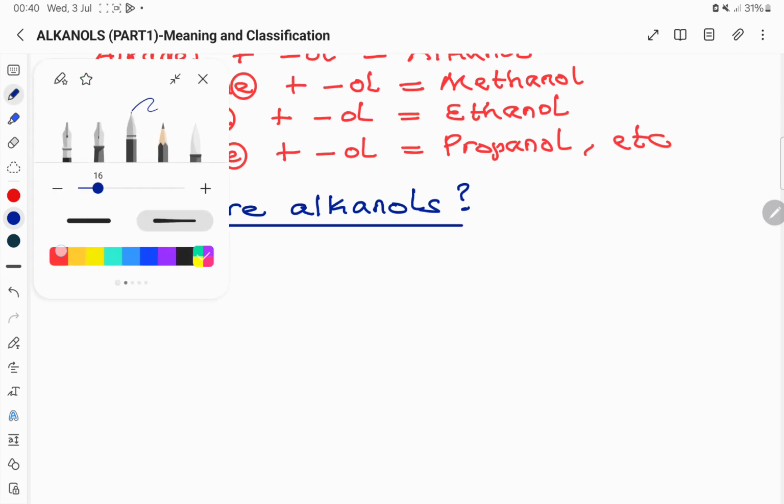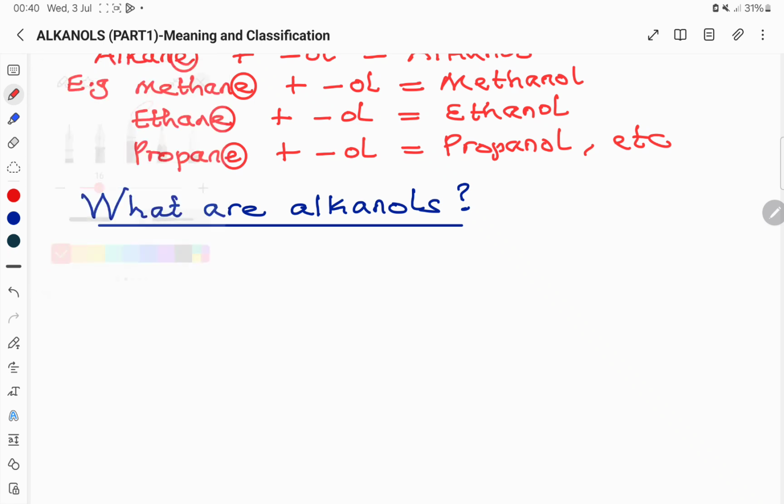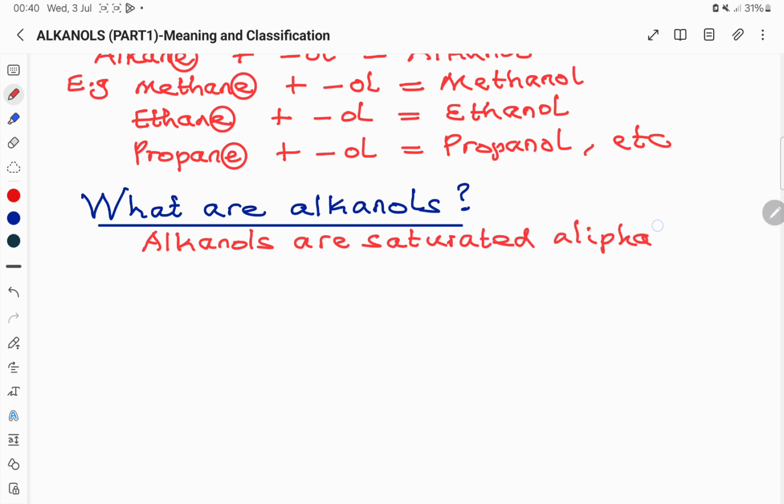Alkanols can be defined as saturated aliphatic compounds. We are already familiar with these terms from when we were taught hydrocarbons in our previous lessons.